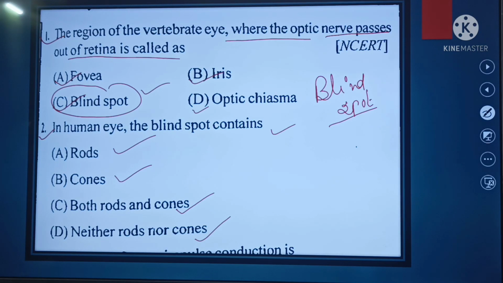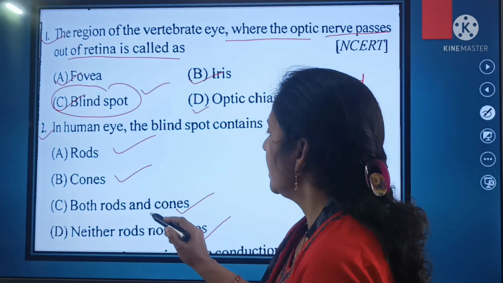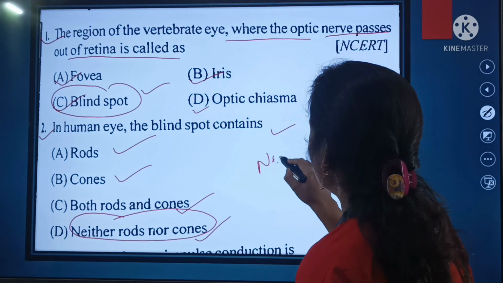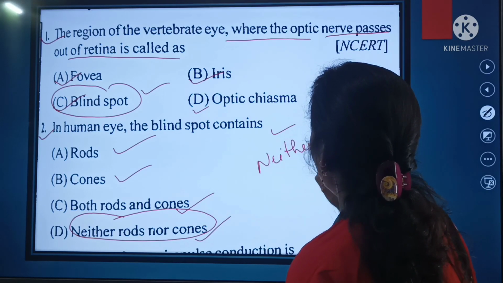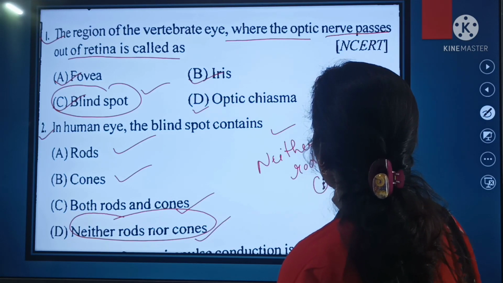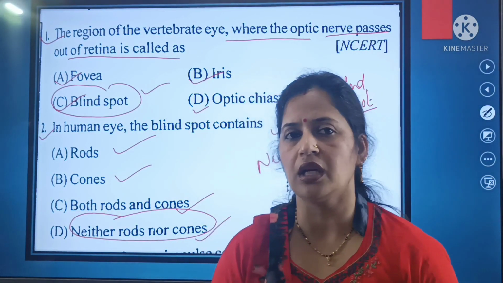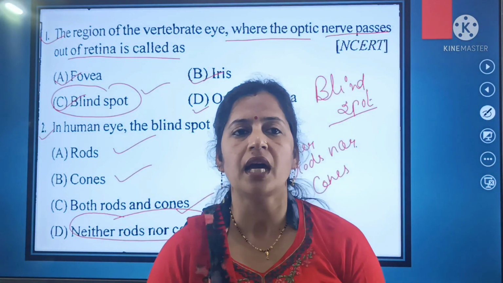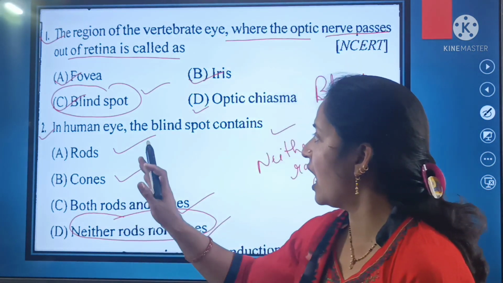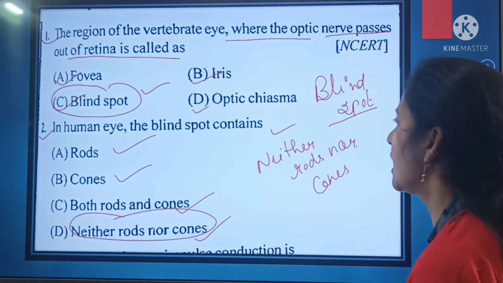So the blind spot in human eye contains neither rods nor cones. इनमें ना तो rods होते हैं ना ही cones. So in other words we can say that both the rod cells as well as cone cells are absent in the blind spot. So this is the second question.